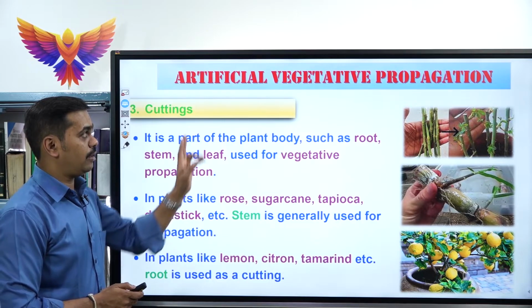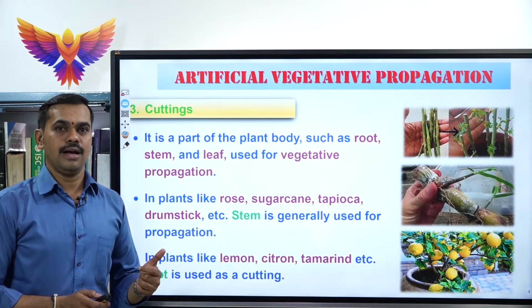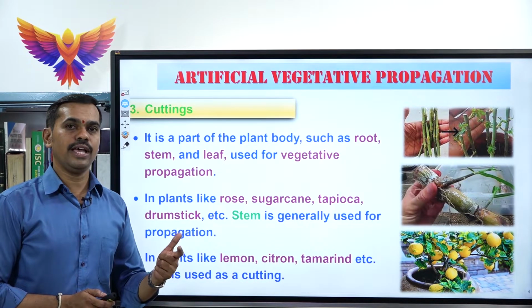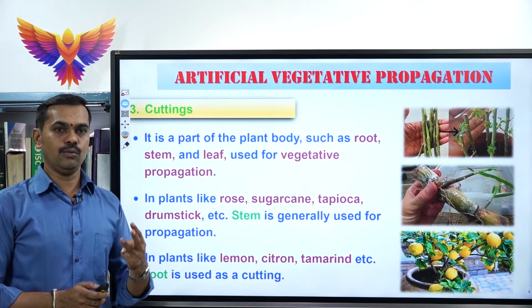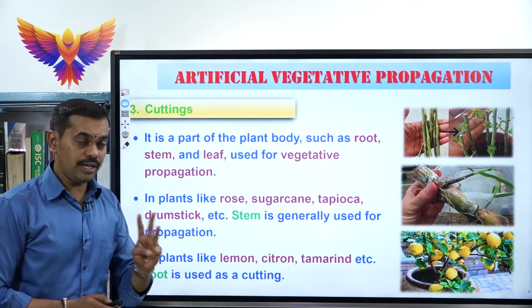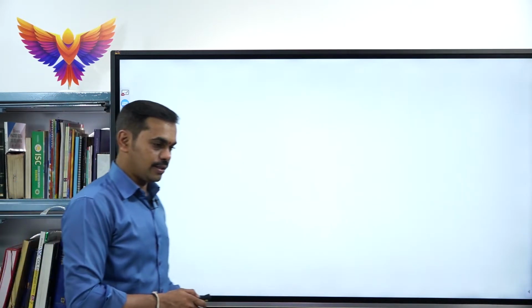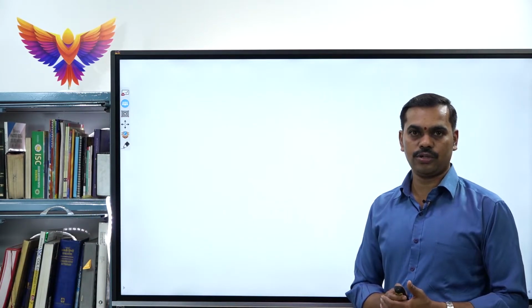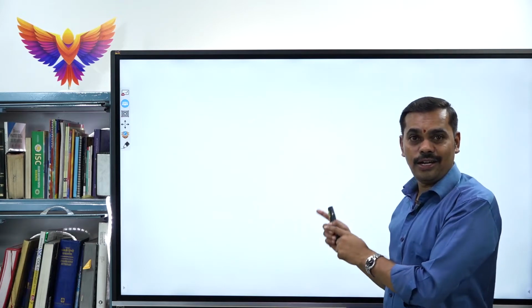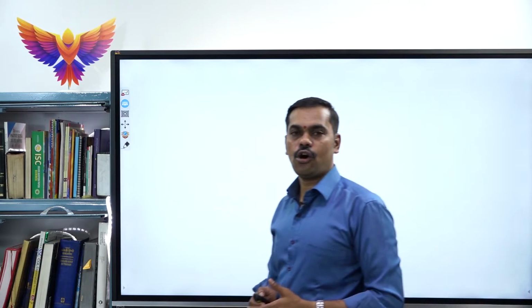So, in artificial vegetative propagation, we have studied 3 types. First one is called layering, under layering 2 types: mound layering and air layering. Second one is called grafting. The third one is called cutting. These are the 3 different types of artificial vegetative propagation. So children, we have now completed the 5 different types of asexual reproduction, right from budding to artificial vegetative propagation. Next we will be learning one more important concept, which is called sexual reproduction.